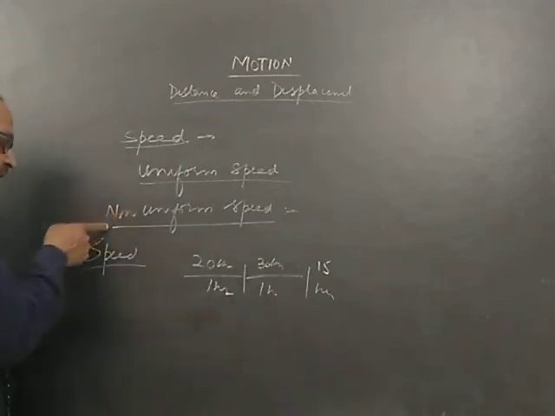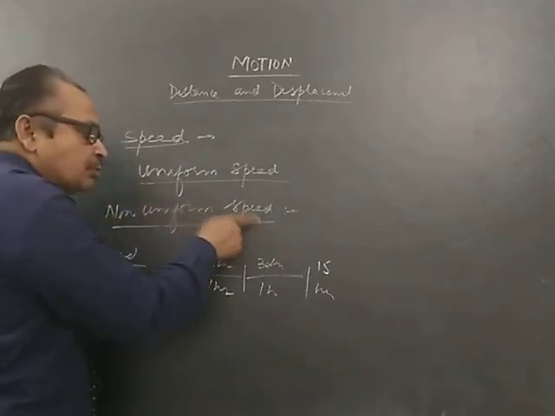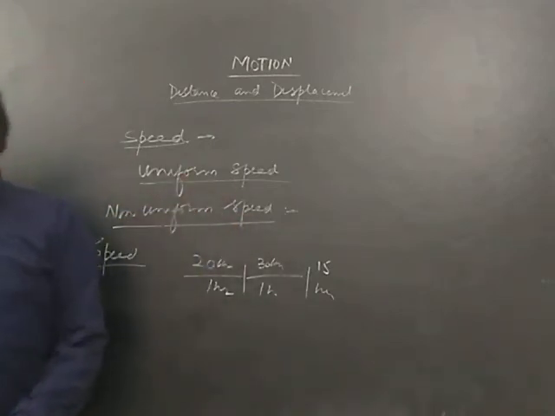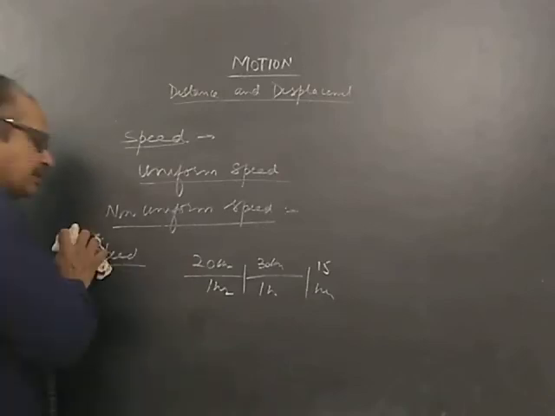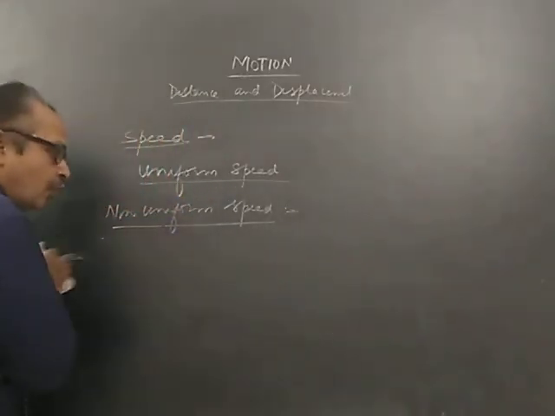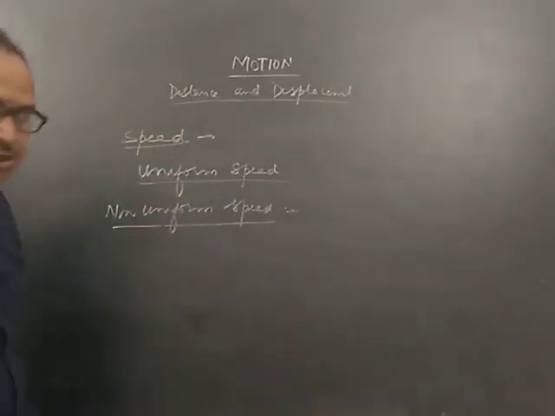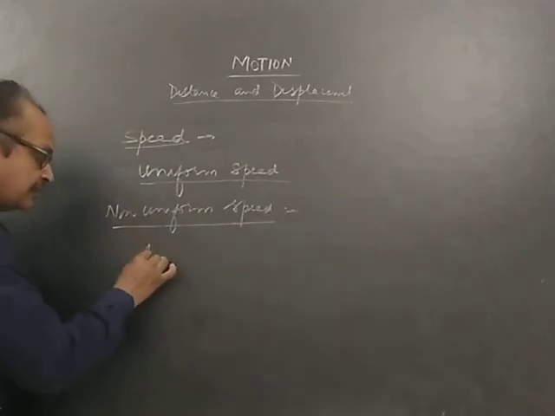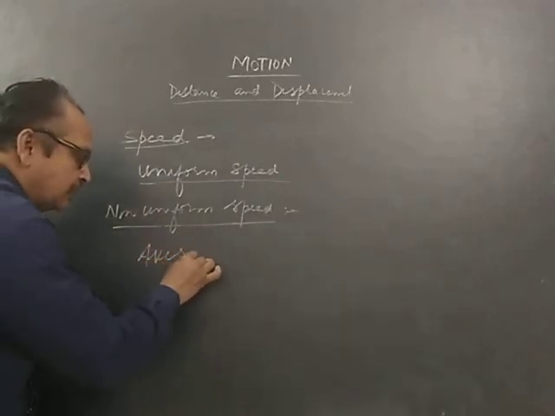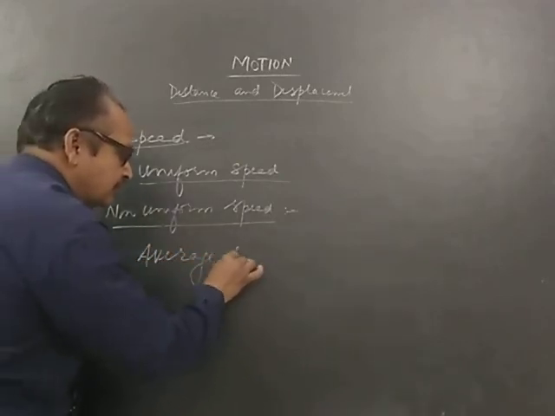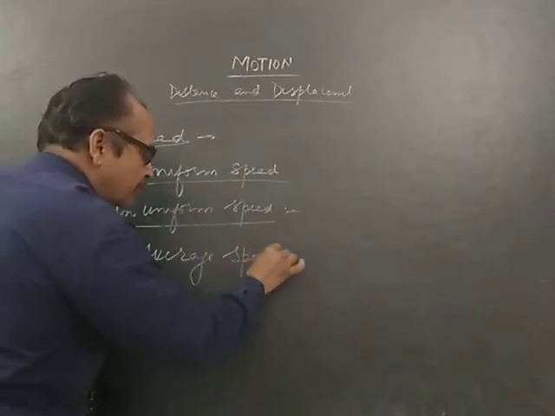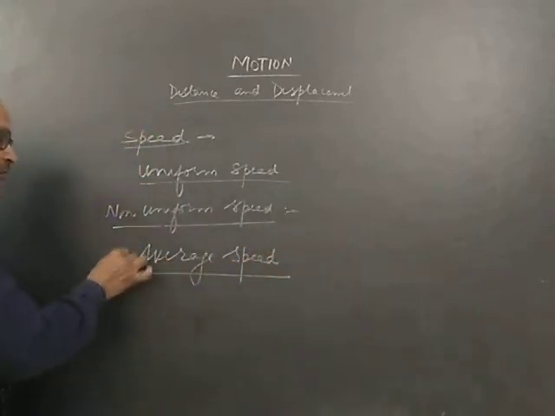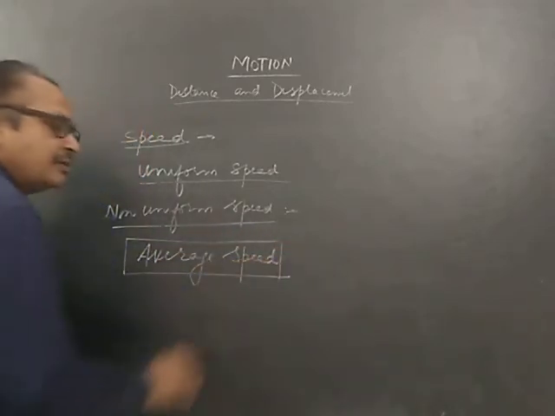So whenever we have a non-uniform speed, my dear friends, we will always find what is called average speed.